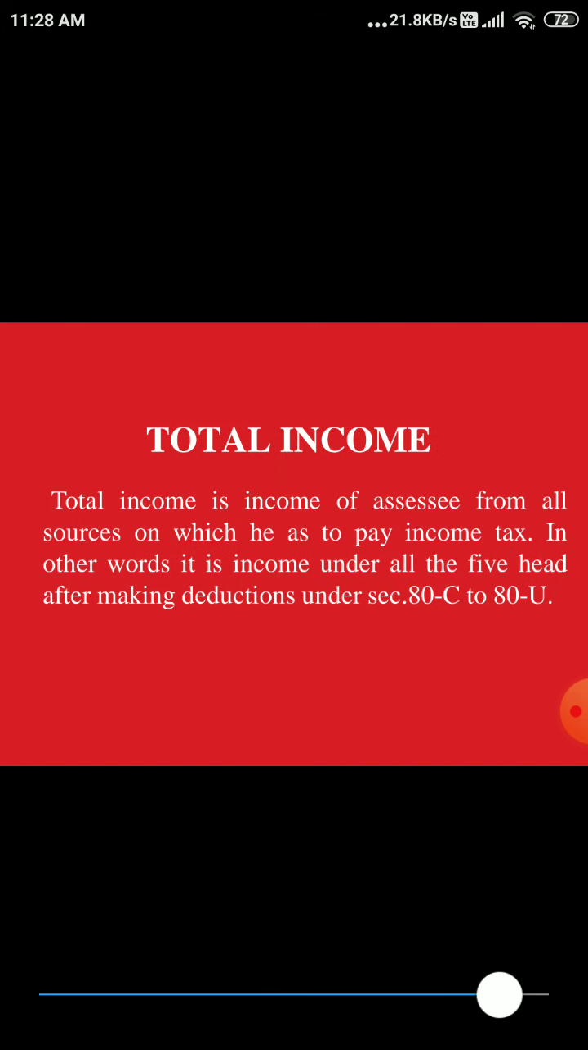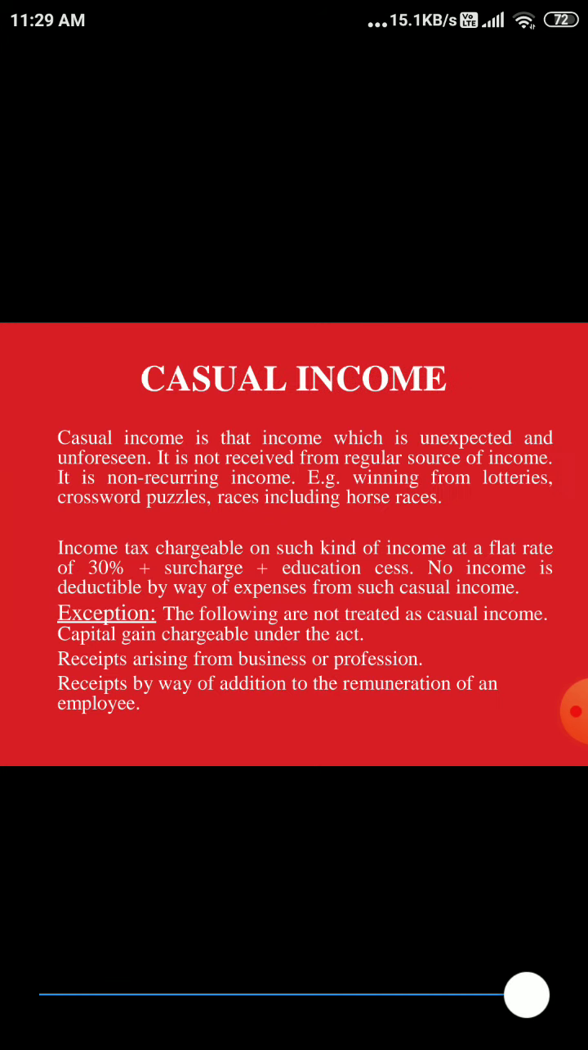Now total income means when you remove these deductions, whether LIC, mutual funds, medical insurance, defense sector investment, or NSC you have purchased. All deductions you will remove from 80C to 80U. After that, whatever income you have got will be treated as total income. Casual income is that income which is unexpected and unforeseen. It is not received from a regular source of income. It is non-recurring income, like winnings from lotteries, crosswords, puzzles, races including horse races, etc. This income is also taxable.